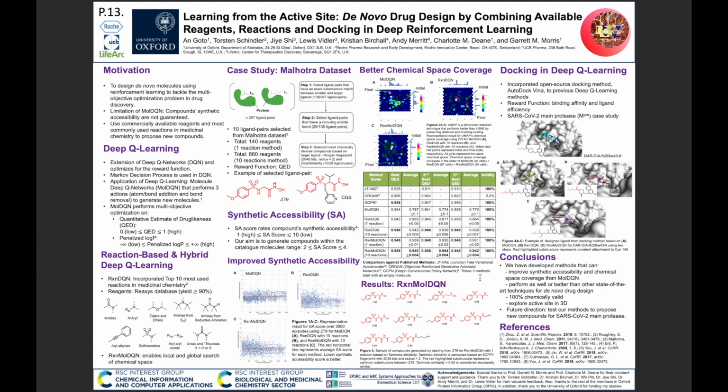By comparing our methods against published methods, it was found that our methods performed as well or better as compared to other state-of-the-art techniques and generated compounds which are 100% chemically valid. And based on the results from Tanimoto similarity, it was found that our method was capable of regenerating the starting compound with a score of 1 and generated compounds which are structurally similar with a score greater than 0.85.